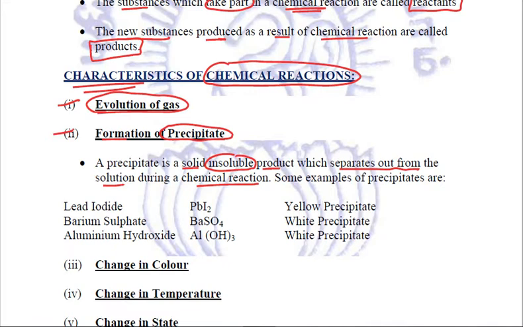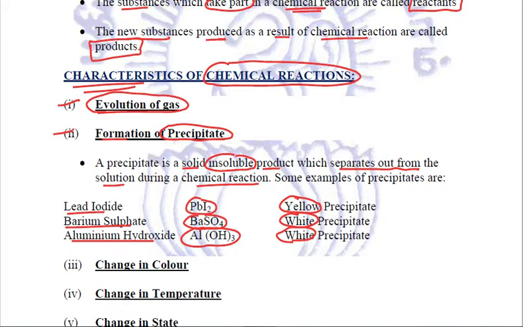There are certain examples of precipitates that we need to remember. Lead iodide, the formula is PbI2. These are yellow colored precipitates. We need to remember the color of these precipitates. Barium sulfate, BaSO4, is a white colored precipitate. Similarly, aluminium hydroxide, Al(OH)3, is also a white colored precipitate. So in any reaction, if a precipitate is getting formed, that means some chemical reaction is taking place.